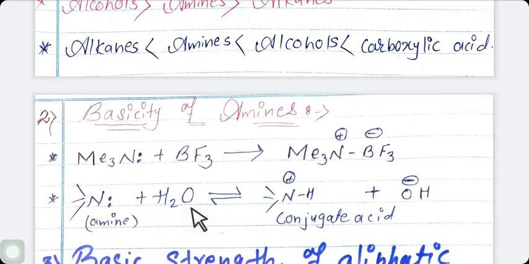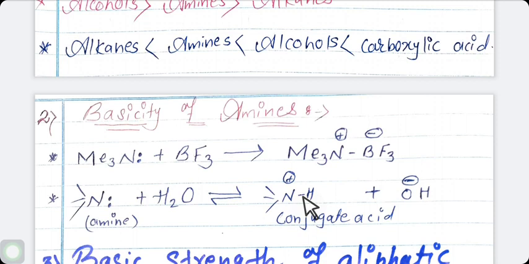In this equilibrium, amine accepts hydrogen, meaning proton H plus, hence amine is a Lowry-Bronsted base. Why? Because amine accepts a proton. For the stronger base, this equilibrium shifts towards the right, thereby the Kb value is larger and the pKb value is smaller, and vice versa.